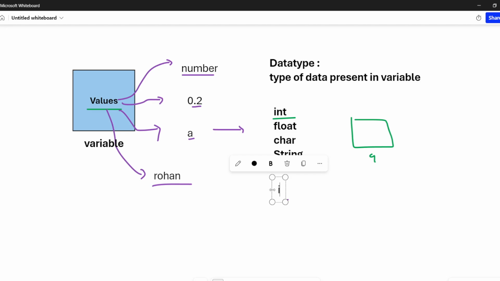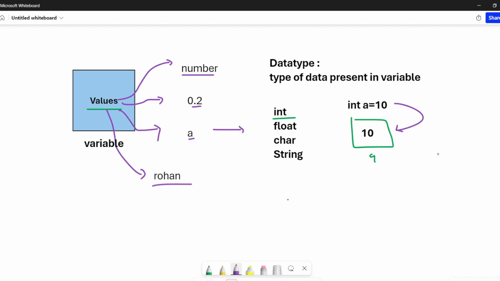So I will say, hey, integer is a type. Integer is used for numbers. a equal to, I will write 10. Are you getting this, guys? So when you write integer a equal to 10, you will insert 10 as a value inside this variable. Are you getting this? Yes, guys. Are you getting this? So before inserting a value inside any variable, we have to first specify its type.